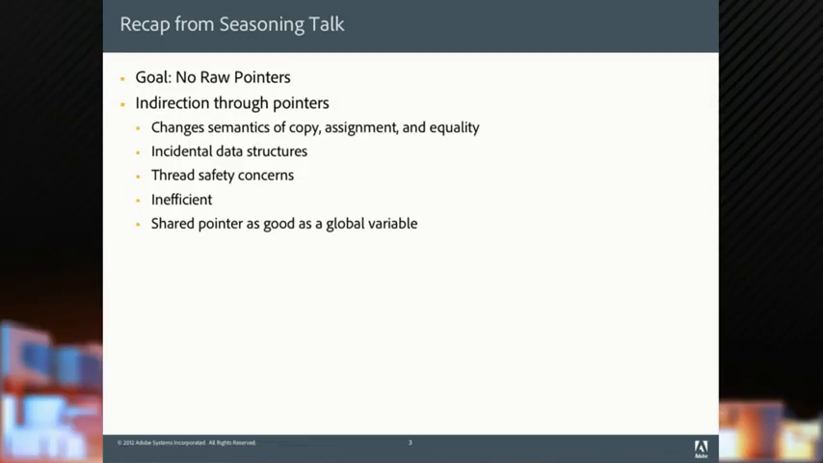Now, my talk. Recap from my prior talk. Everybody here saw it, hopefully. But a quick recap. At the end, I said no raw pointers. Indirection through pointers changes semantics of copy, assignment, and equality. Creates incidental data structures. Thread safety concerns. It's inefficient. Shared pointers are as good as the global variables. That's from the prior talk to refresh your memory.